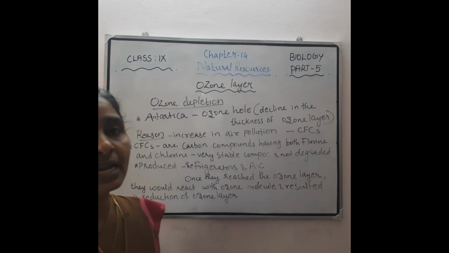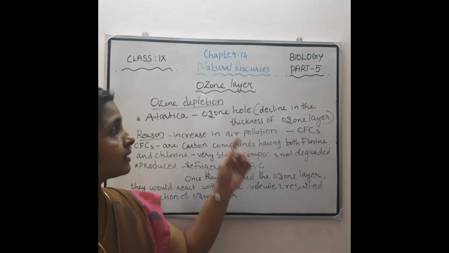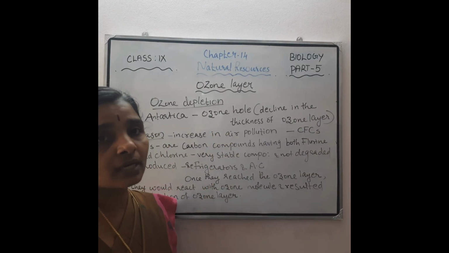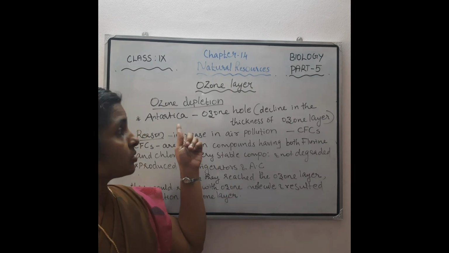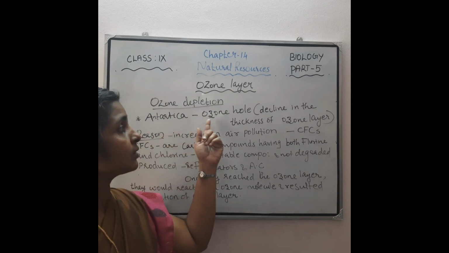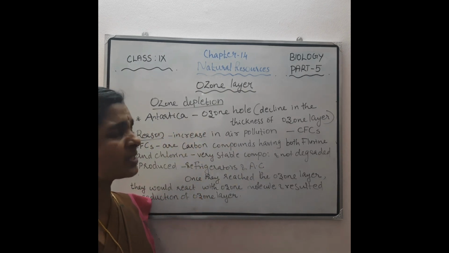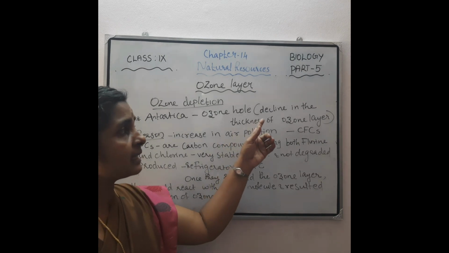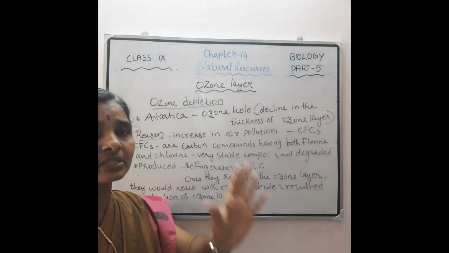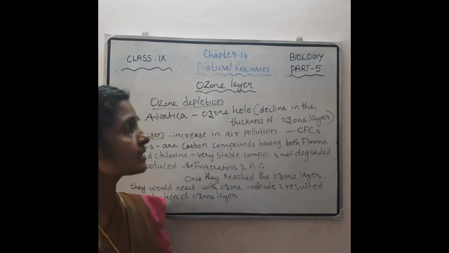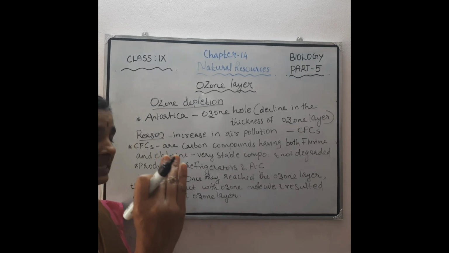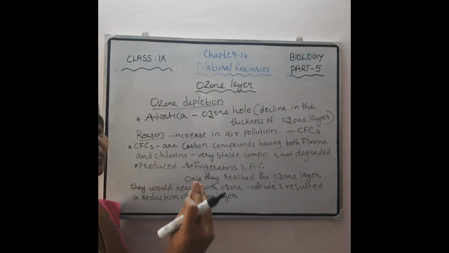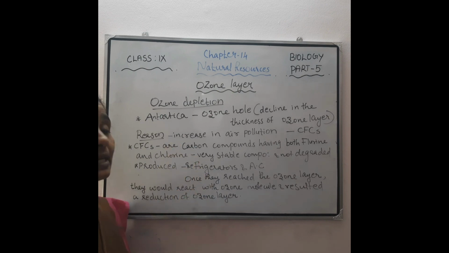Recently scientists have discovered that there is an ozone hole in the atmosphere above the Antarctica. So what is that hole? It is not really a hole. Ozone hole is the decline in the thickness of the ozone layer. So there is a decrease in the thickness of the ozone layer above the Antarctica, in this upper layer of the ozone.